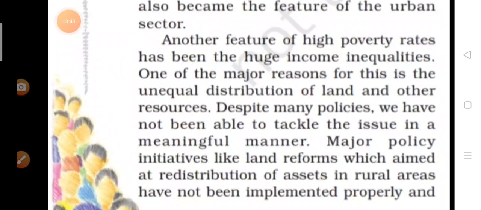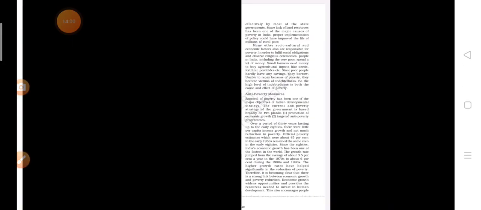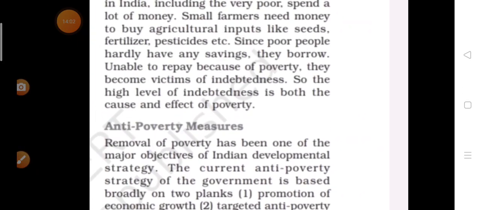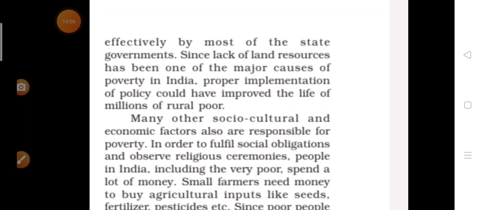Major policies and initiatives like land reform, which aimed at redistribution of assets in rural areas, have not been implemented properly and effectively by most of the states' governments, since lack of land resources has been one of the major causes of poverty in India. Proper implementation of policy could have improved the life of millions of rural poor.